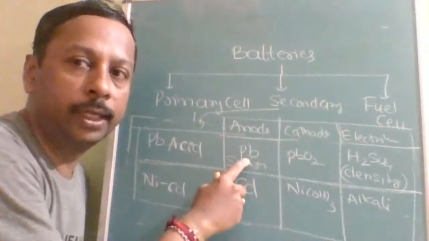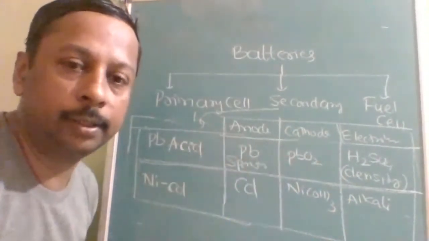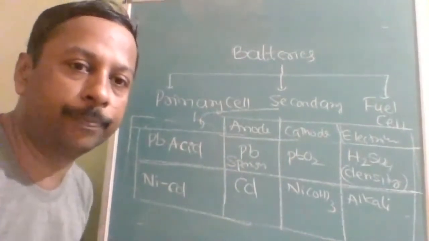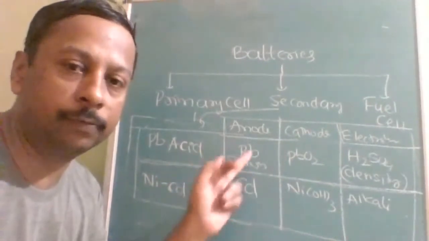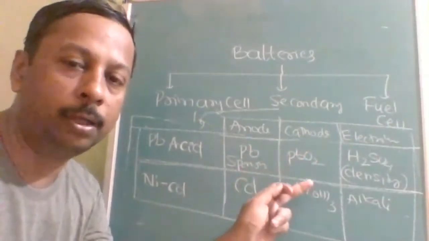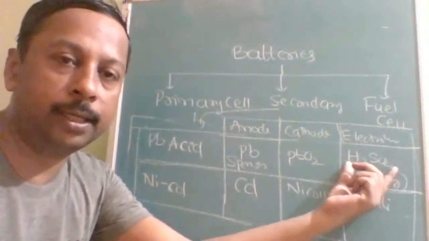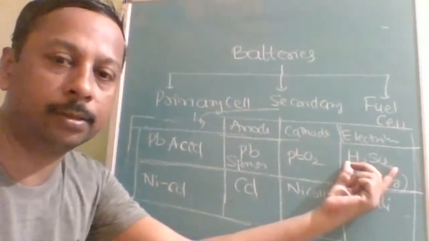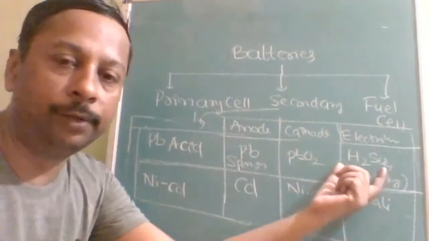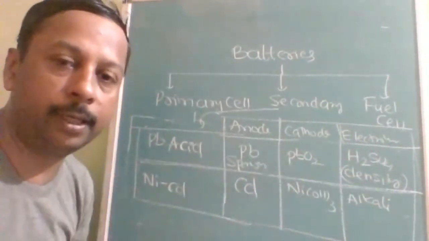This will also change in oxidation number from 0 to +2. Final oxidation number of lead will be same, but one increases from 0 to +2, another decreases from +4 to +2. Finally, we'll get lead sulfate. Therefore, sulfuric acid density will keep on decreasing. So the density of sulfuric acid plays a vital role in the integer type questions and numericals.